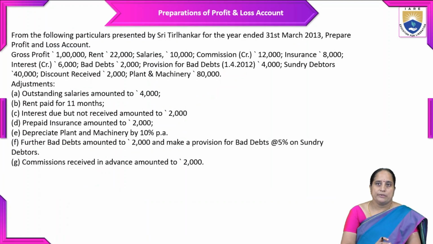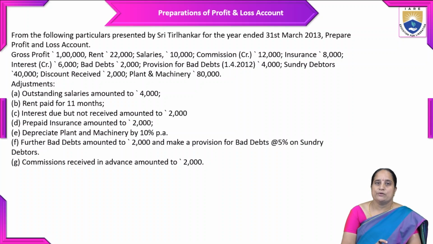How do we prepare a profit and loss account with the help of the following example? From the following particulars presented by Sri Trilhankar for the year ended 31st March 2013, prepare the profit and loss account. We are given gross profit as 1 lakh, rent 22,000, salaries 10,000, commission 12,000, insurance 8,000, interest 6,000, bad debts 2,000, provision for bad debts 4,000, sundry debtors 40,000, discount received 2,000, plant and machinery 80,000.